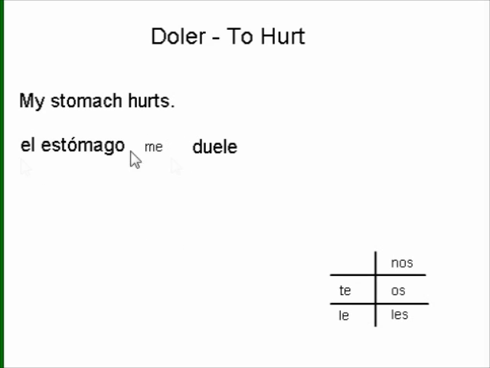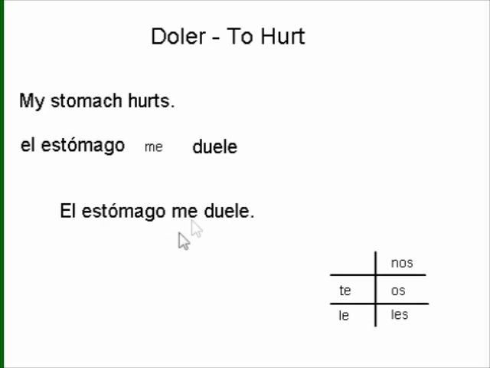So we would use me. El estómago me duele. We could rewrite that to make it look a little nicer, like a complete sentence. El estómago me duele. So our subject again is el estómago. The verb has to agree with the subject. That's why we have the third person singular form, duele. And the me tells us who it is that is being hurt.